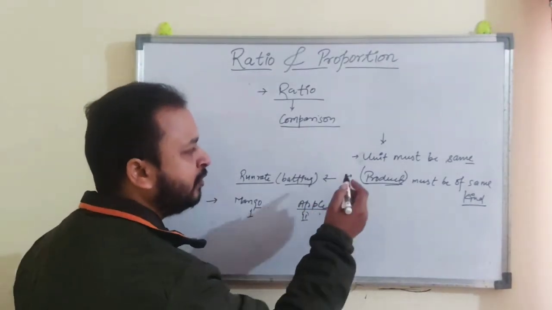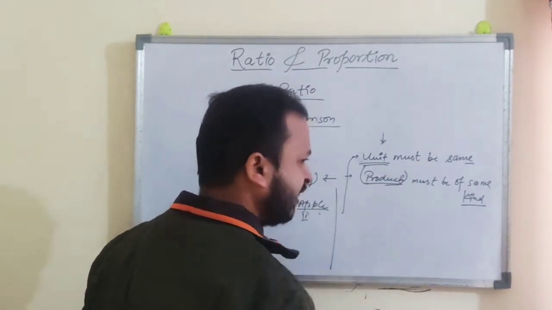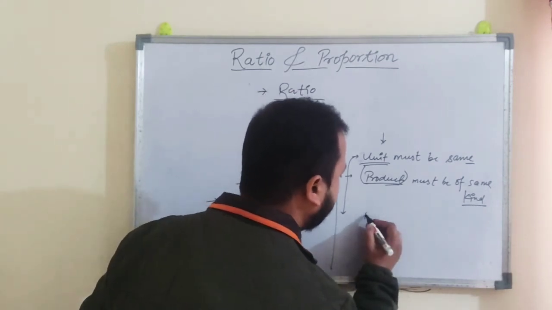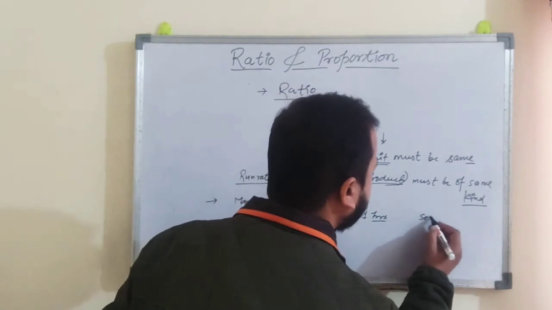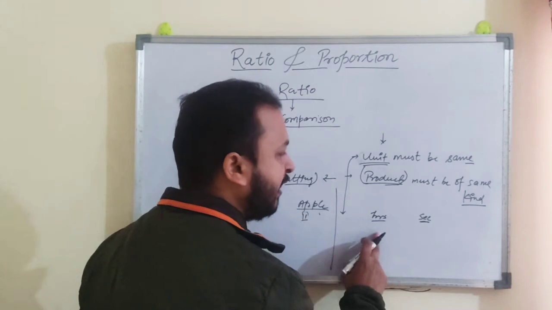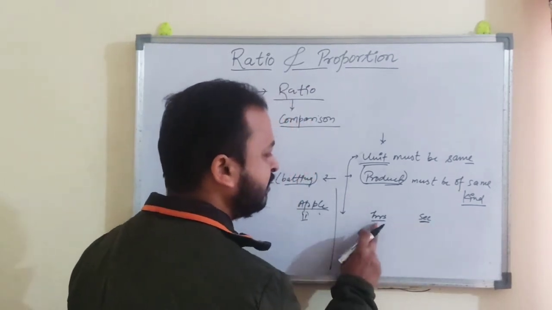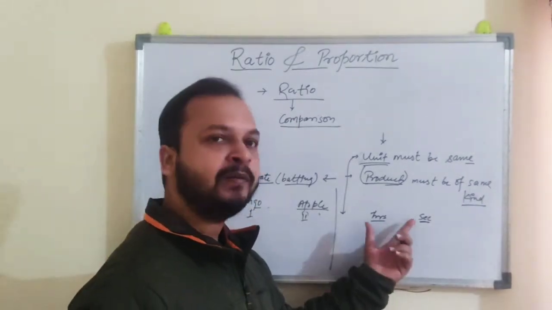Now come to unit. Unit must be same. Suppose there are two comparisons, means two different terms of a ratio, where one is given in hours and one is given in seconds. So you cannot compare it. It means either you have to convert this into seconds or that one into hours. So the unit must be same.